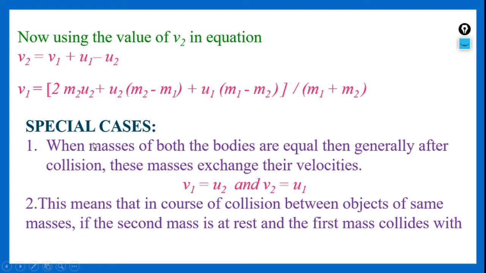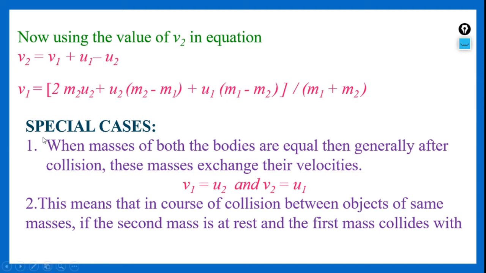So now let us consider a few special cases while finding out the one-dimensional elastic collision. Let us see what the special cases are. First case: let us suppose the masses of both the bodies are equal, that means m1 is equal to m2. When the masses of both the bodies are equal, then what happens? After collision, these masses exchange their velocities.